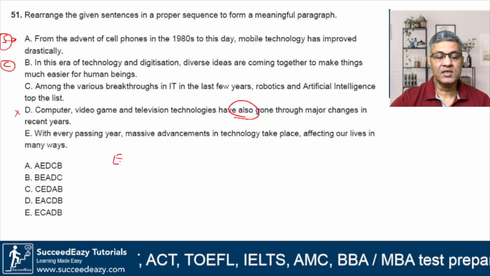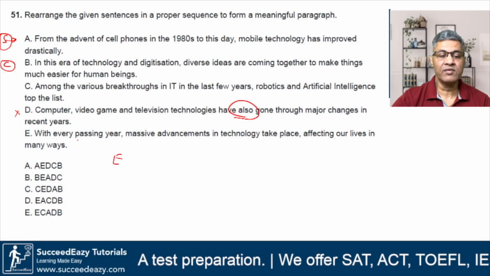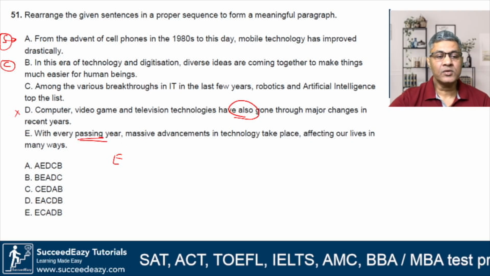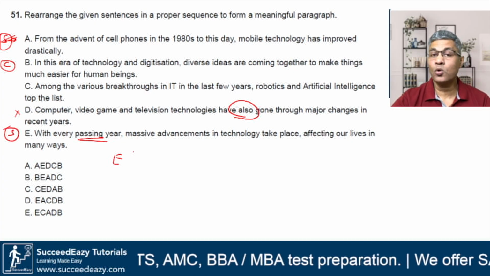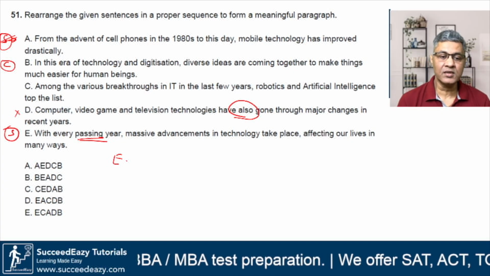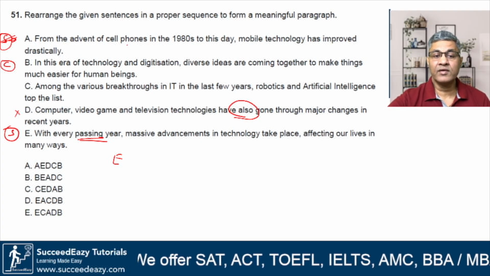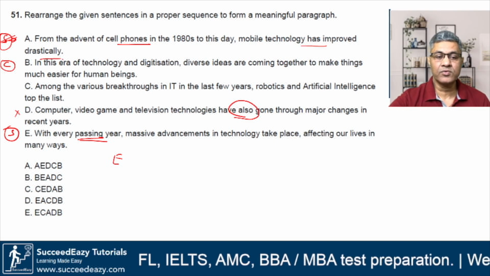So if E is the starting point, this is a very nice starting point. It says that with every passing year, it's an overarching statement. That's why I'm discounting A as the starting point and I'm taking E, because E is an overarching statement. That means a bigger statement of a fact, because A says from the advent of cell phones to, that something has happened, mobile technology has improved drastically.